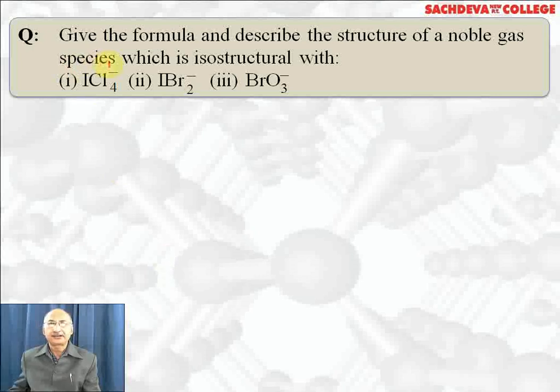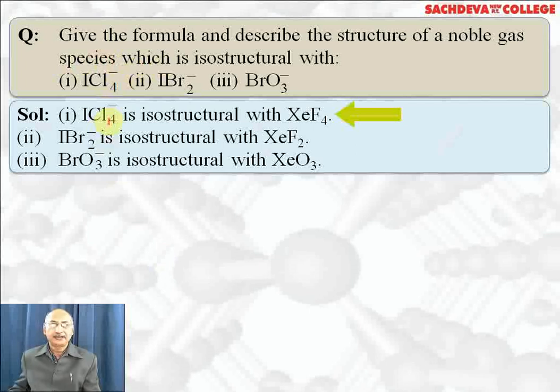Give the formula and describe the structure of the noble gas species which is isostructural with ICl4 minus. It will be XeF4. ICl4 minus is isostructural with XeF4. Both are square planar, sp3d2 hybridization, have 4 bonded pairs and 2 lone pairs. IBr2 minus is isostructural with XeF2. Both are linear, both have 2 bonded pairs and 3 lone pairs, sp3d hybridization.